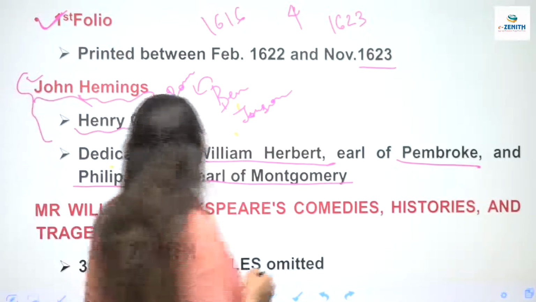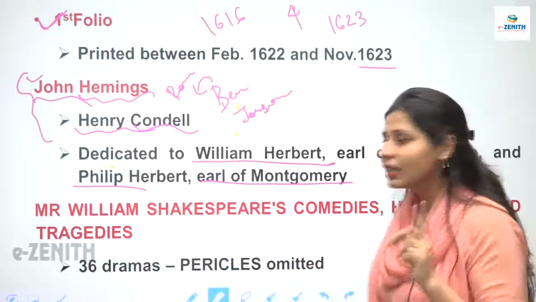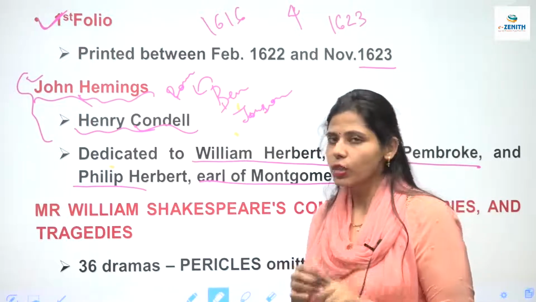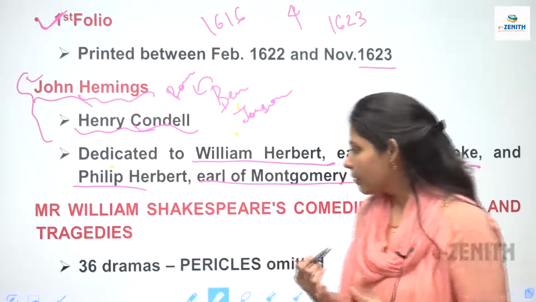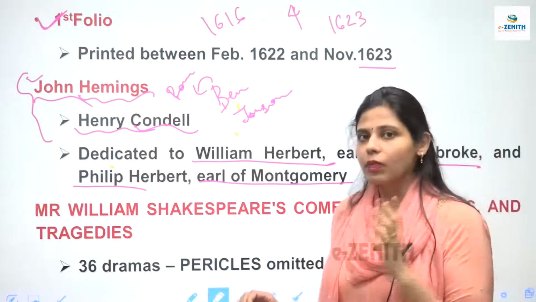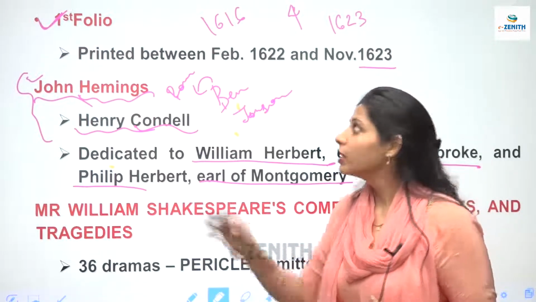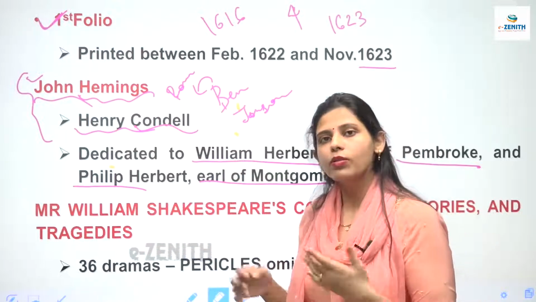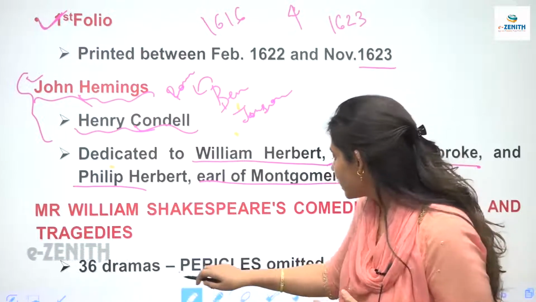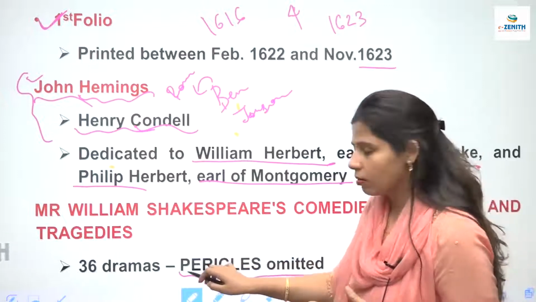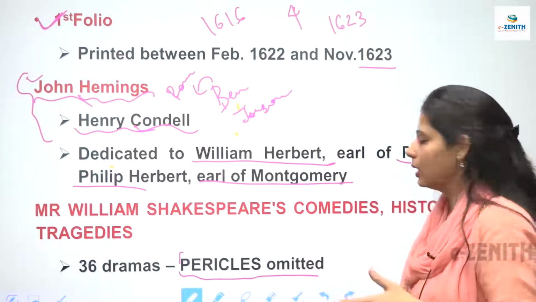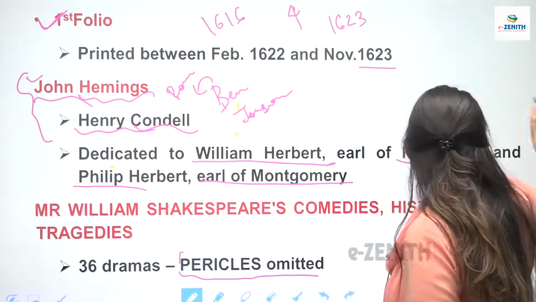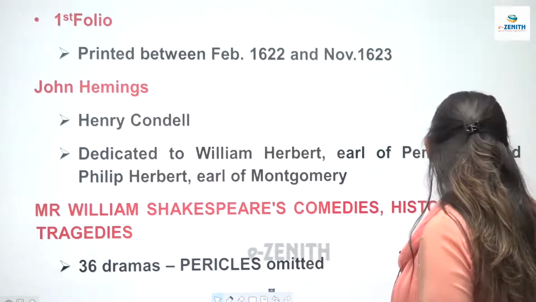Clear? Now, one important fact is that it had only 36 dramas. Shakespeare, as we know, has written 37 dramas, 37 plays. So one drama that was omitted, that was not published in this first folio, was Pericles. ठीक है, तो इस एक ड्रामा या फिर प्ले को क्या किया गया था? ओमिट किया गया था, ये इसमें नहीं था. Clear? Now let's come to the next page and the next folio that we have.